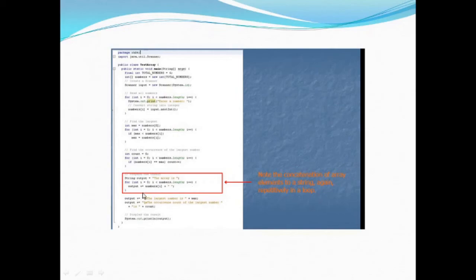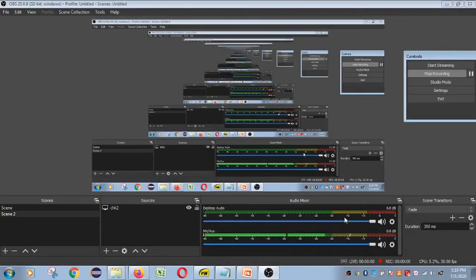So in that case, we have taken a string, that is the output variable, and it will again and again concatenate with each and every element of the array, and it will also concatenate a blank after each entry. So at last when we output it, the output will be like "the array is 1 space 2 space 3 space".